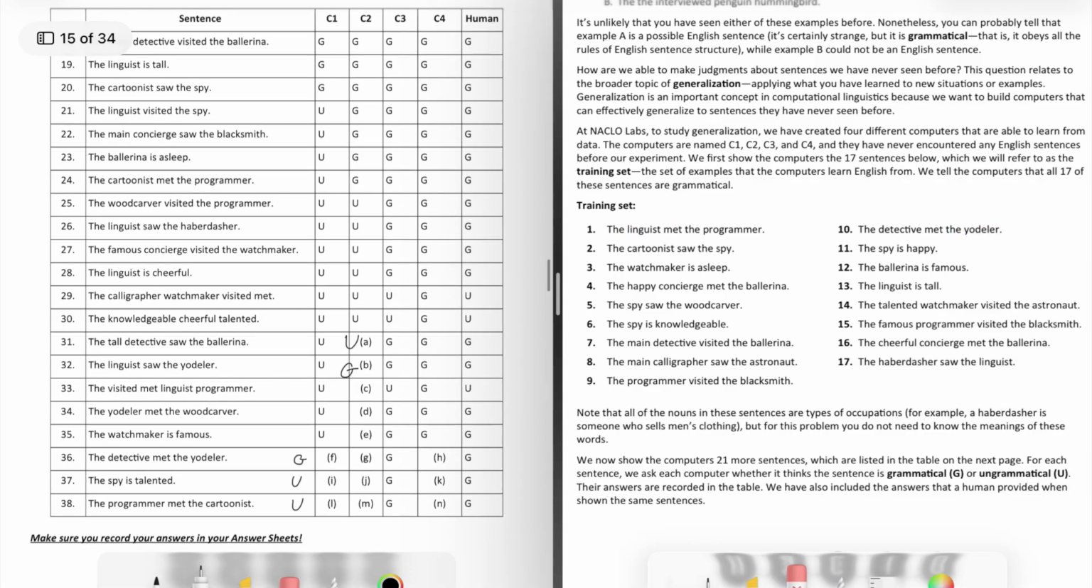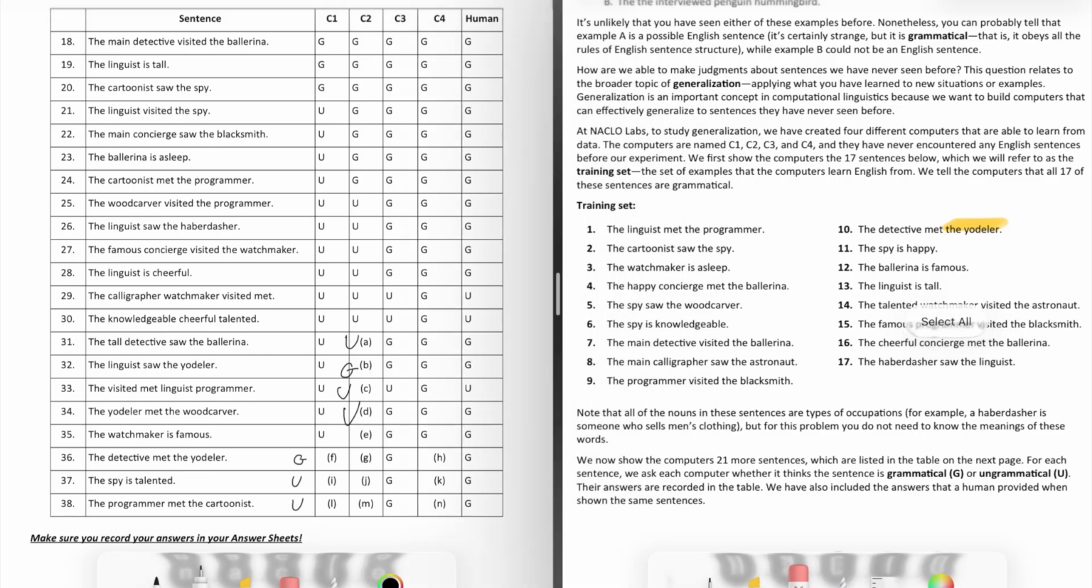This is another one that's like the last two sentences that we already have marked, and it's going to be ungrammatical because these words are just not in the right order that you would see in the training set. Again, there are two verbs and two nouns together, so we're going to label this one as ungrammatical. For sentence 34, the yodeler met the woodcarver, we want to check if yodeler is a subject, and we see that it is only used as an object in the training set, so already we know that this sentence is going to be ungrammatical as well.